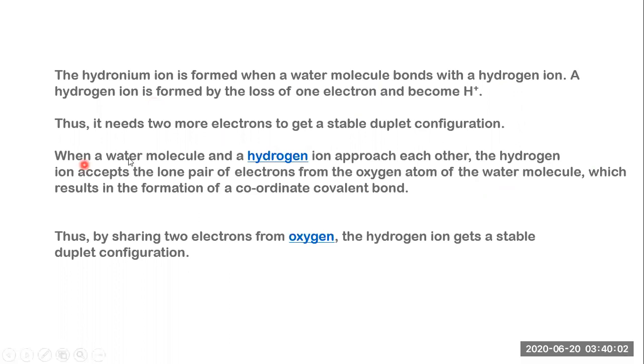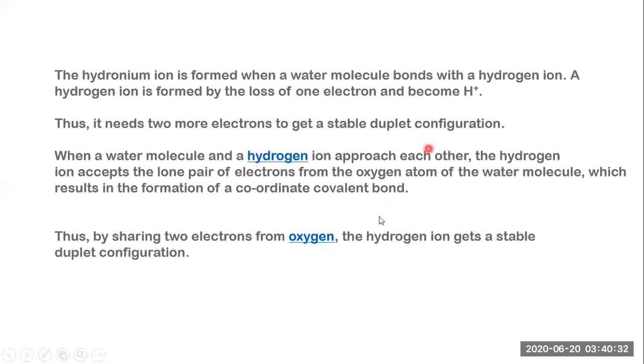When a water molecule and a hydrogen ion approach each other, the hydrogen ion accepts the lone pair of electrons from the oxygen atom of the water molecule, which results in the formation of a coordinate covalent bond. So there is a formation of an extra bond with another hydrogen with the help of this lone pair of electrons, and that is called a coordinate covalent bond. Thus, by sharing two electrons from the oxygen, the hydrogen gets a stable duplet configuration.